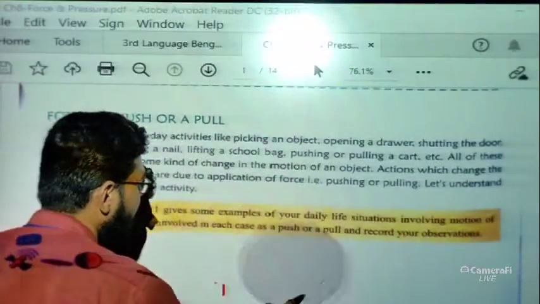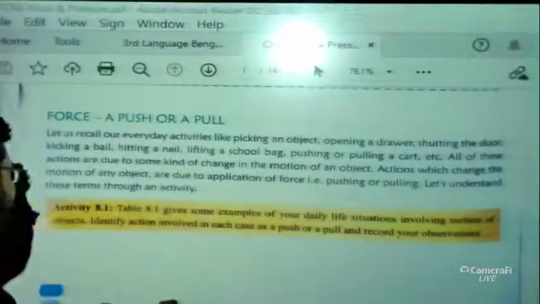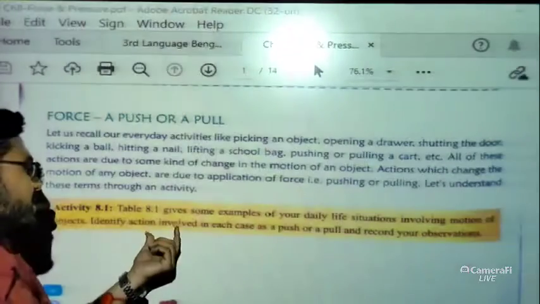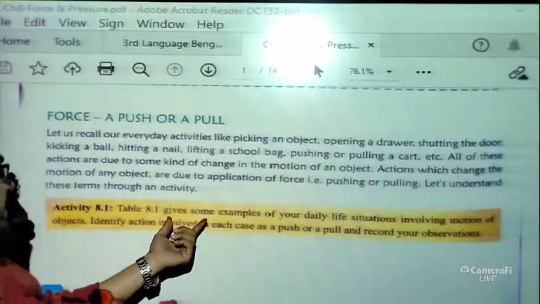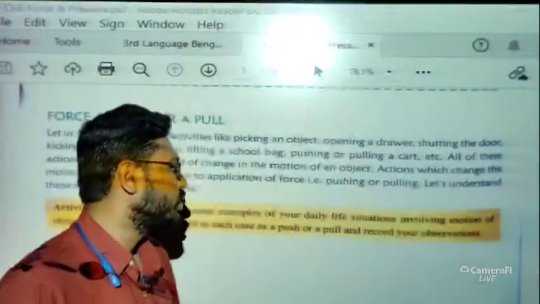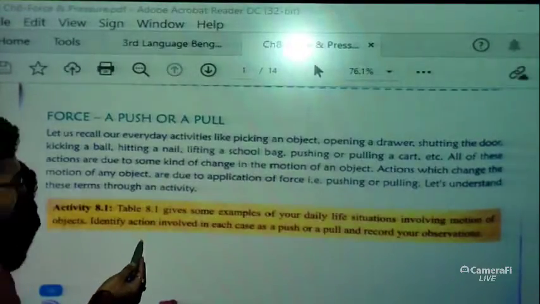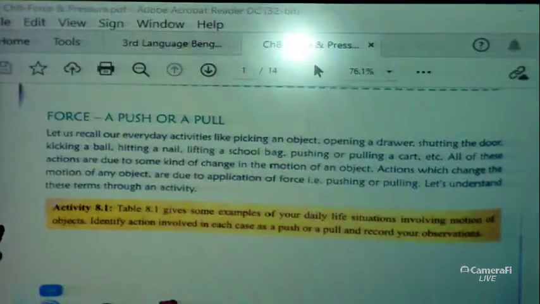Now let us start how we can define a push or a pull. Basically, this activity has a table. I will show you the table after some time. This table gives some examples of your daily life situations involving motion of objects. You have to identify the action involved in each case, whether it is a pull or a push.